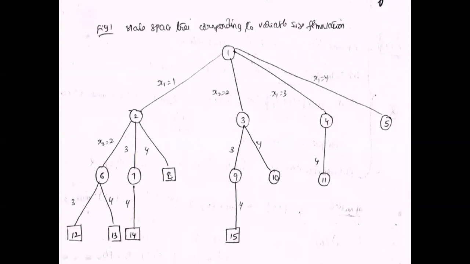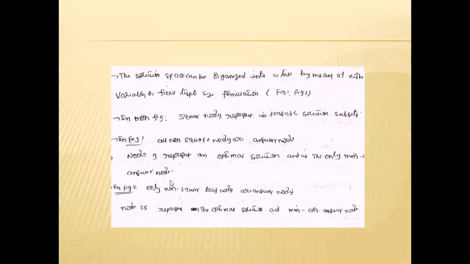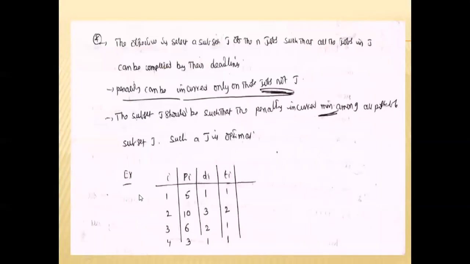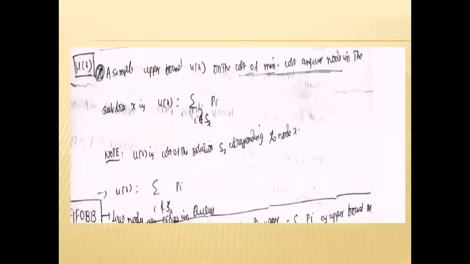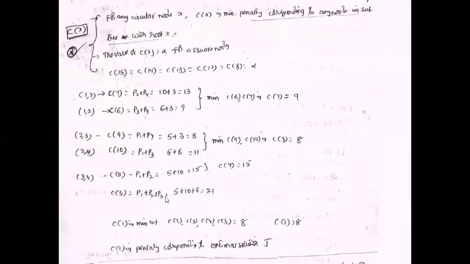For C of 5, the penalties P1, P2, P3 are calculated. That is P1 plus P2 plus P3 equal to 5 plus 10 plus 21. So totally we are calculating the penalties for the second level nodes, that is 2, 3, 4, 5.